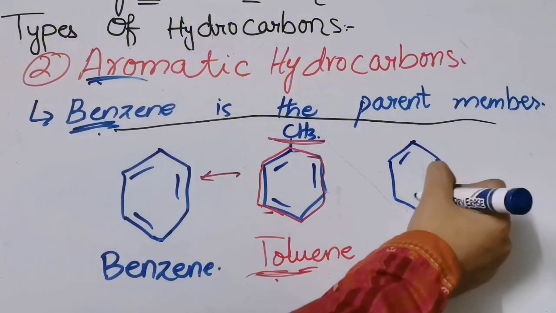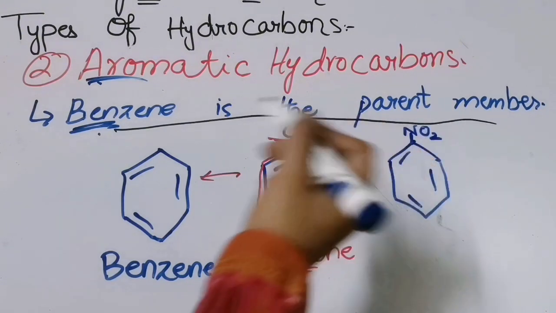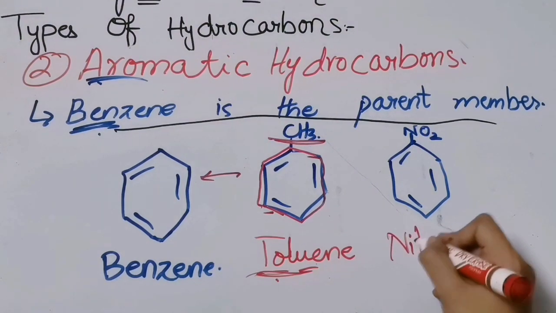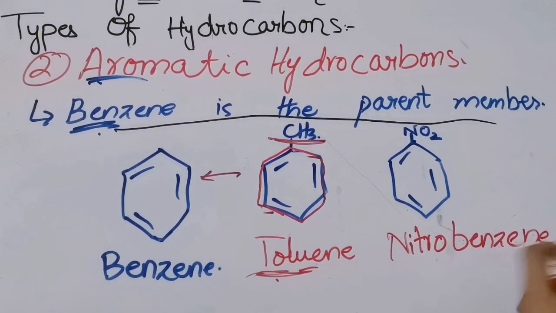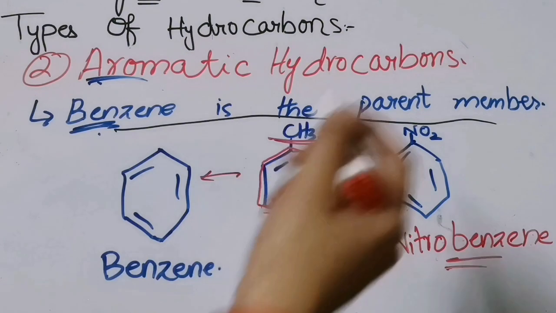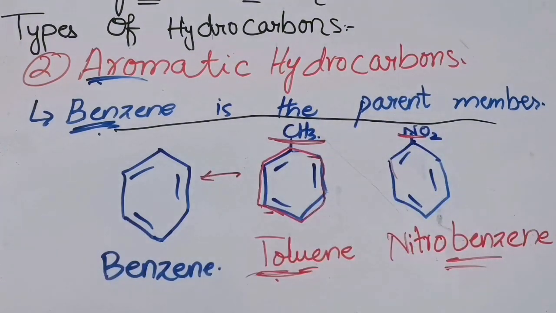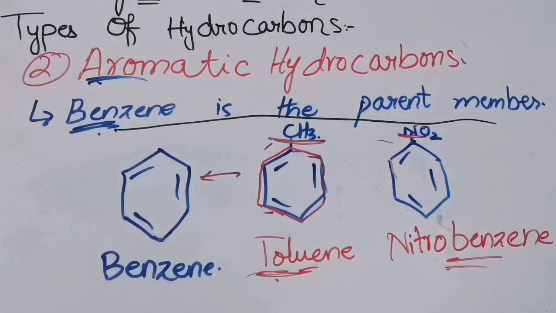This is the benzene ring and when NO2 is attached on it, this will be nitrobenzene. It is having the benzene ring and NO2 is attached on it. The way CH3 was attached on it, in this case NO2 is attached.